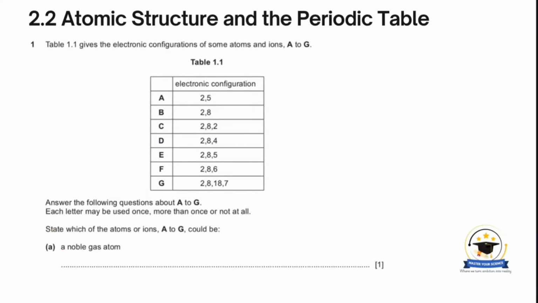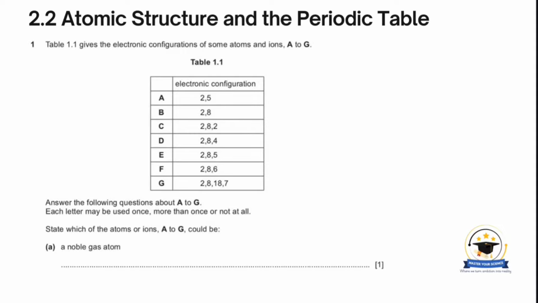This question is also a Cambridge past exam paper. It says Table 1.1 gives the electronic configuration of some atoms and ions A to G. Then answer the following questions about A to G. Each letter may be used once, more than once, or not at all. State which of the atoms or ions A to G could be a noble gas atom.